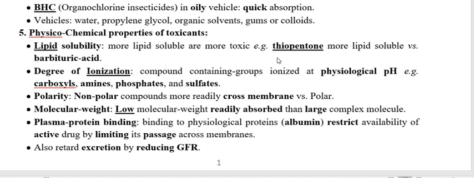Let's say here the example is thiopentone. So what is this thiopentone? Thiopentone is a barbiturate used as a sedative.